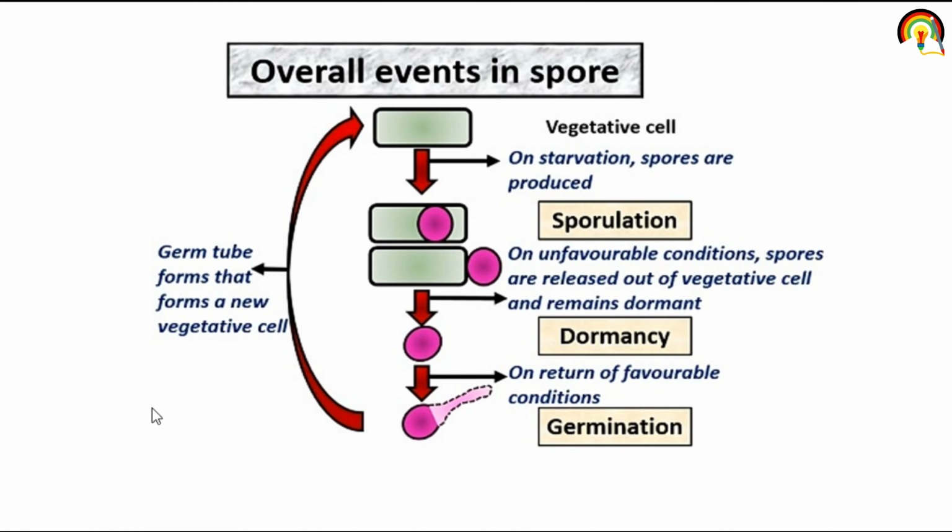So overall event in spore: firstly this is a vegetative cell. Normally this cell is a vegetative cell.